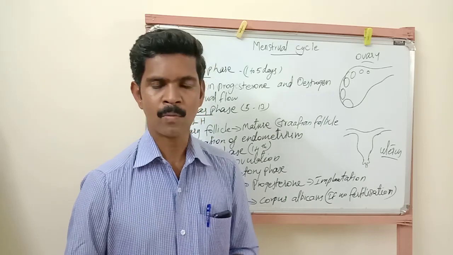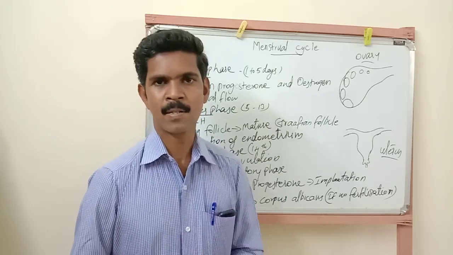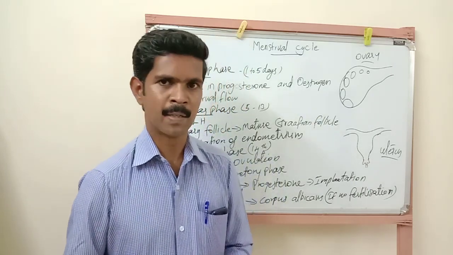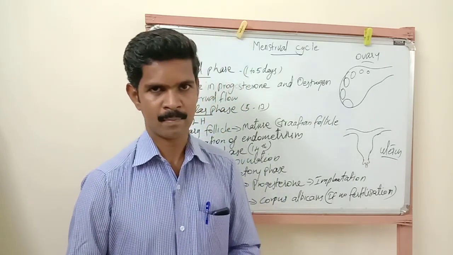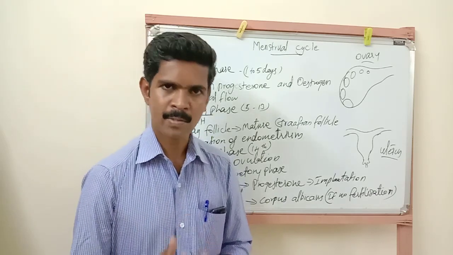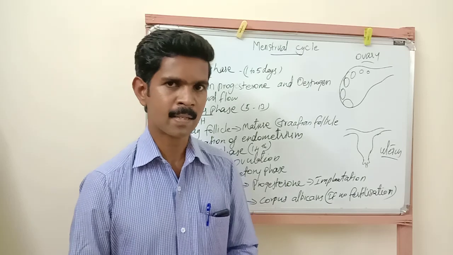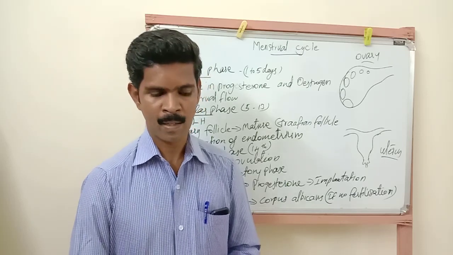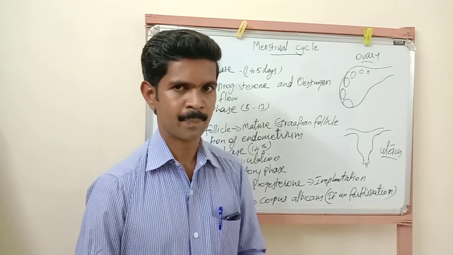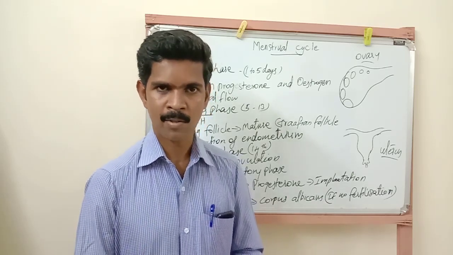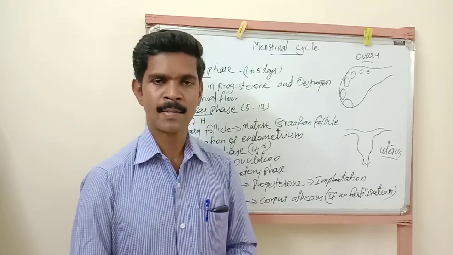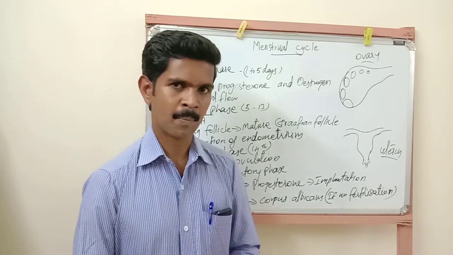And you should understand one important matter. This menstrual cycle will not occur when that particular female is pregnant. So during pregnancy, this menstrual cycle will not take place inside the female reproductive system, and this menstrual cycle is otherwise called the ovarian cycle. This menstrual cycle starts after reaching puberty, and this ovarian cycle or menstrual cycle stops at the